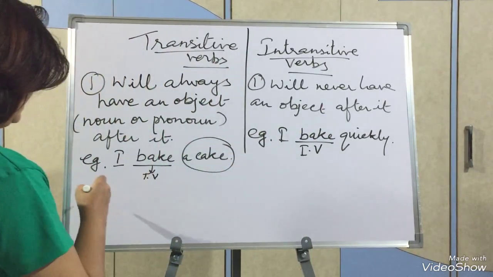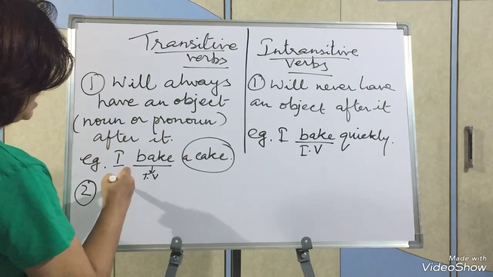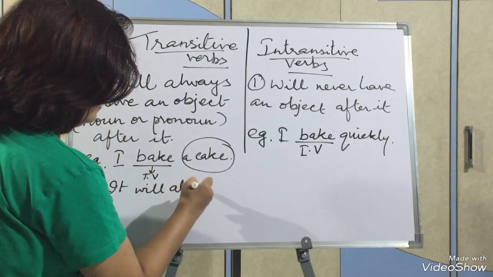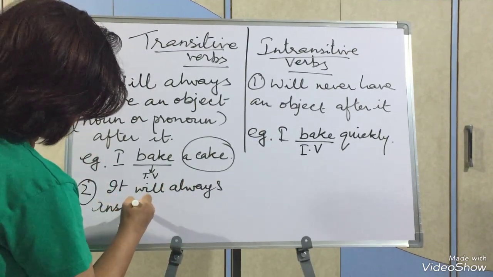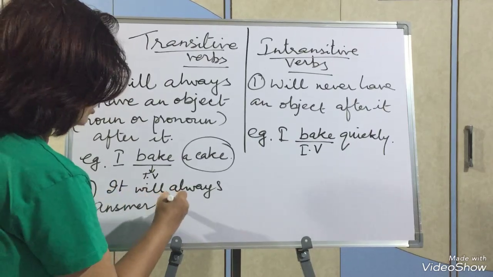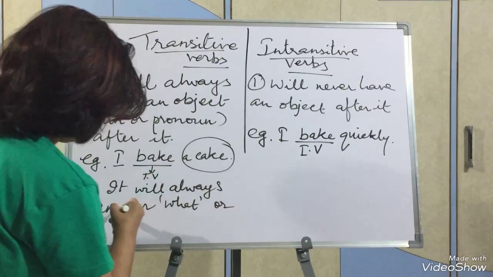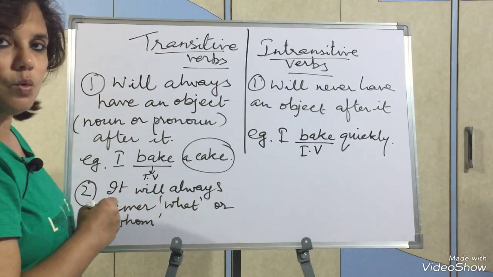Okay. Second difference is, a transitive verb will always answer what or whom.